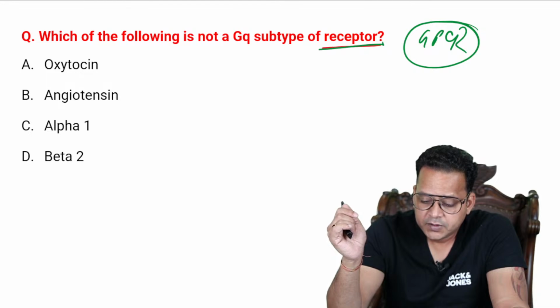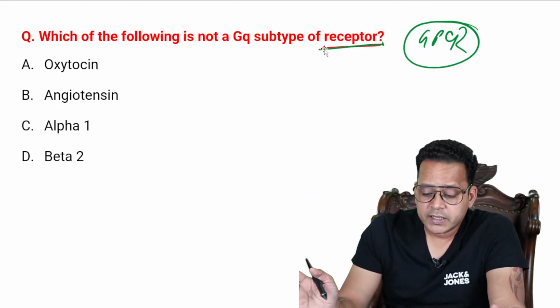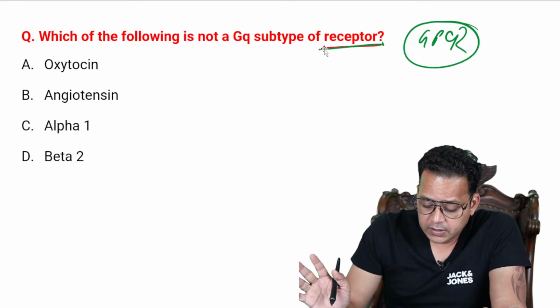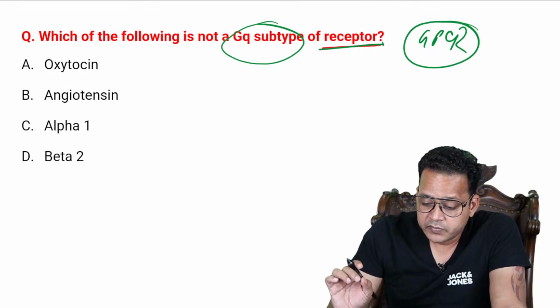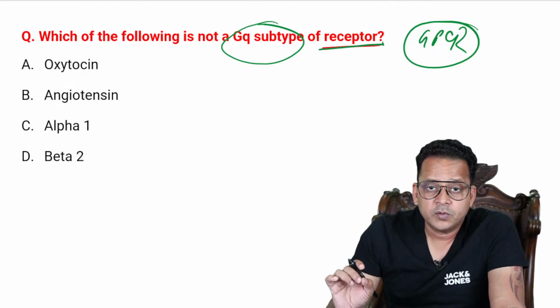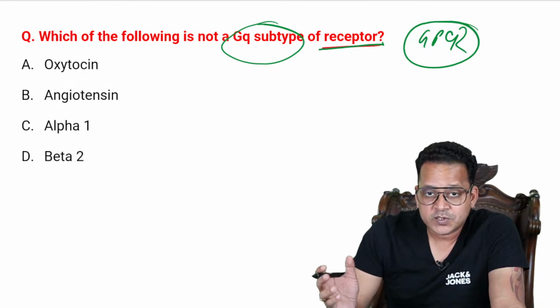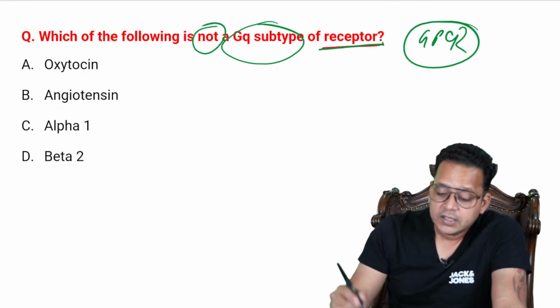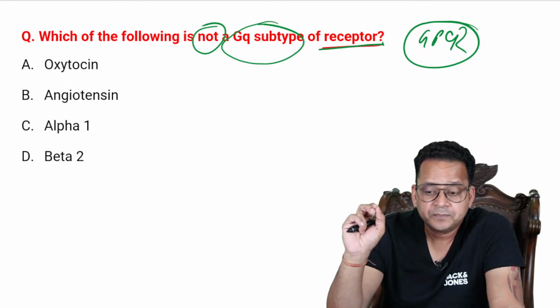All right, guys, come on. Let the answers flow. What is the answer? What do you think? A, B, C, or D? Everyone has got to answer. You guys have to commit to one answer, even if it might go wrong. Which of the following is not a GQ subtype of receptor? Someone has answered oxytocin. So Avik Das has answered oxytocin. Now that is a PYQ, and that PYQ was, which of the following is a GQ subtype, and there your answer was oxytocin. What I'm asking is not. That is the reason why I say to you guys that PYQs can be misleading.